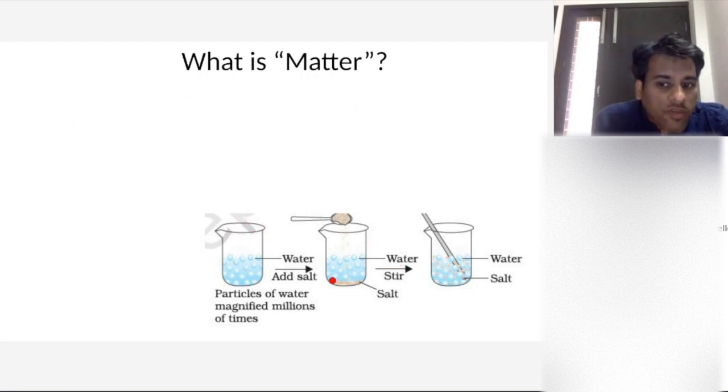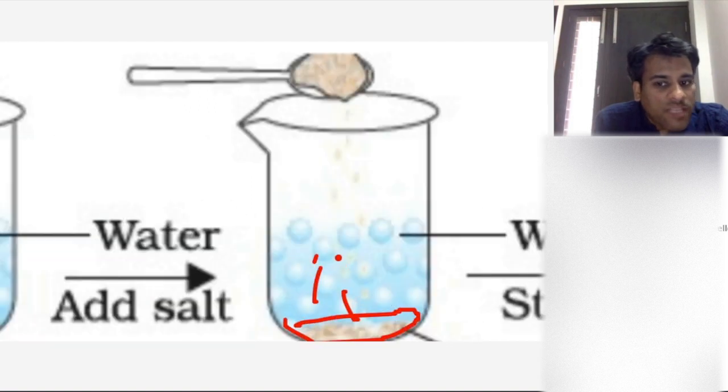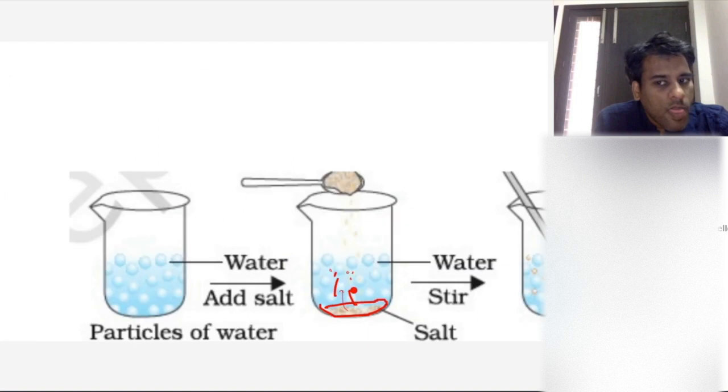It will not get dissolved in water means the salt is no longer capable of occupying any space because all the space is already filled. Is this making sense? All the space is already filled. That's why no extra salt can be dissolved, right?